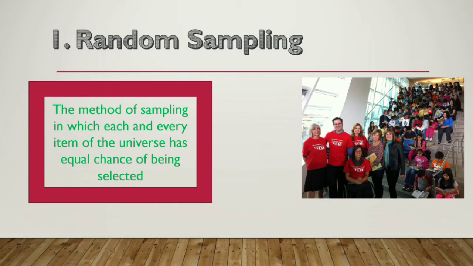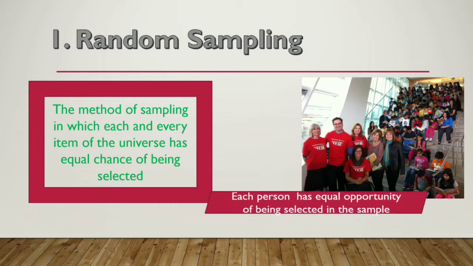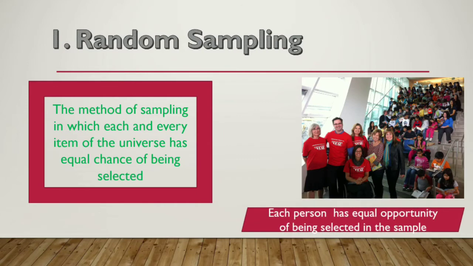For example, let's say these 100 people have given the interview and they are waiting to see which 4 out of 100 people will get selected. So each person has equal probability of getting selected. Let's say if there are 100 people, each person will have equal percentage, equal probability of getting selected. So in random sampling, each person has equal opportunity to be selected as a sample.